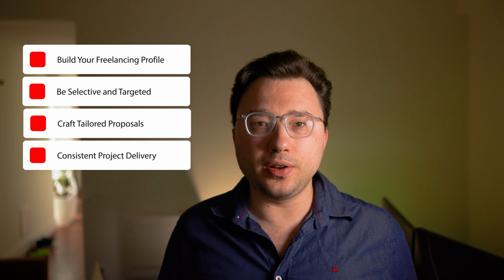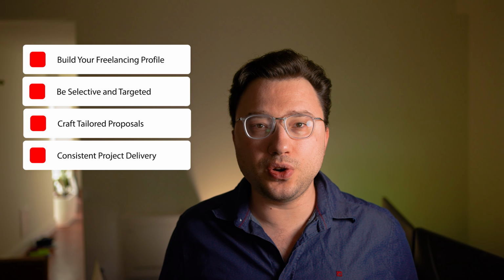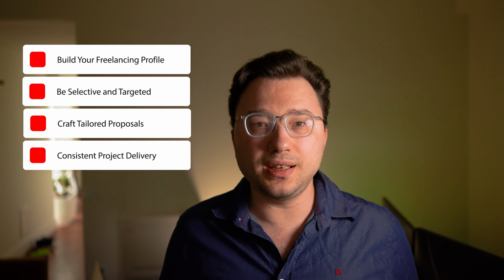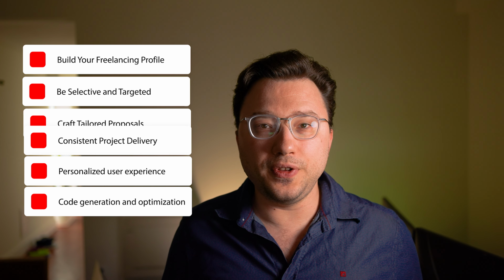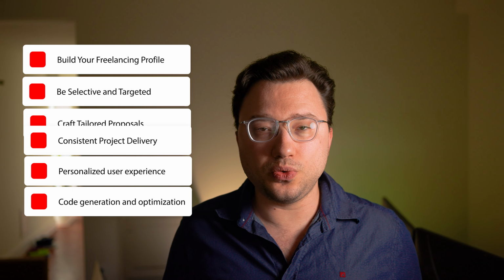Then you're basically going to get your first few clients and you're going to work on consistent project delivery. As you secure freelance machine learning projects, it's essential to maintain a high level of consistency in delivering quality work promptly. So basically you say no to a bunch of new projects whenever you're overwhelmed. And this will help you build a strong reputation in the field, leading to more clients and a steady stream of projects. Then you can, of course, after that, progress to building an agency. Again, I have a separate video on that because it's a separate topic.